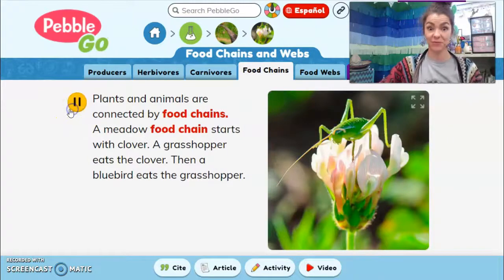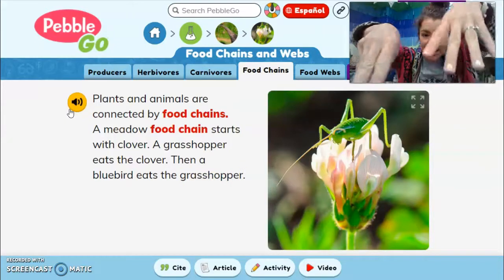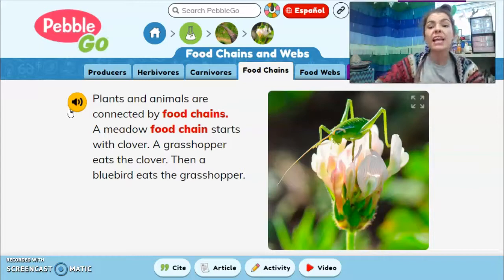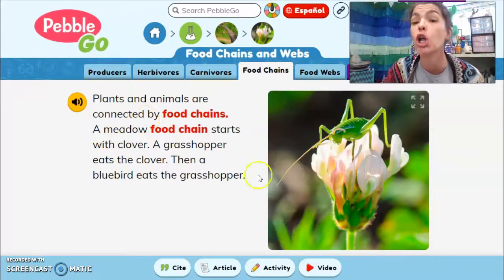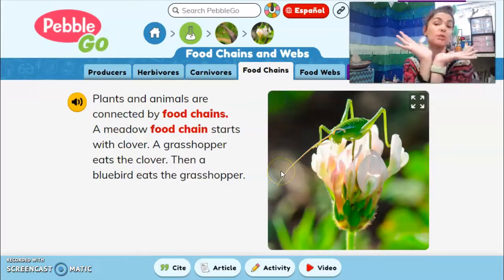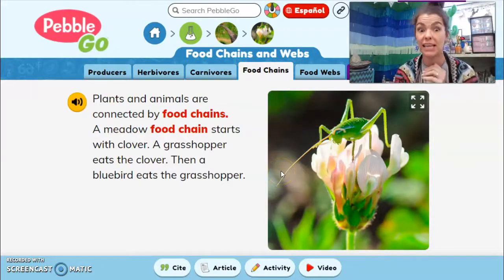One more. Food chains. Plants and animals are connected by food chains. A meadow food chain starts with clover. A grasshopper eats the clover. Then a bluebird eats the grasshopper. Oh, here we have a chain. The food chain always begins with the sun. The sun shining down on this beautiful meadow, and it grew this type of flower called a clover. Now the clover has bloomed, and what came to eat the clover? What do you see? The grasshopper.